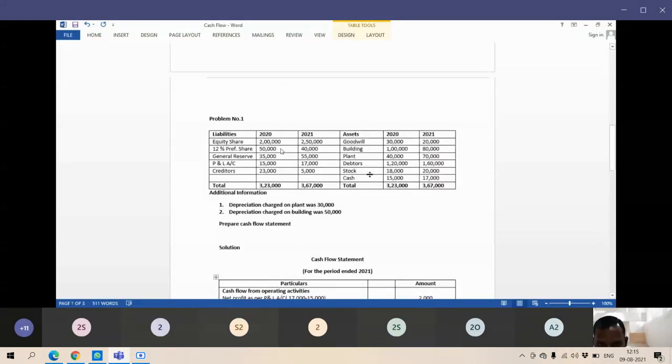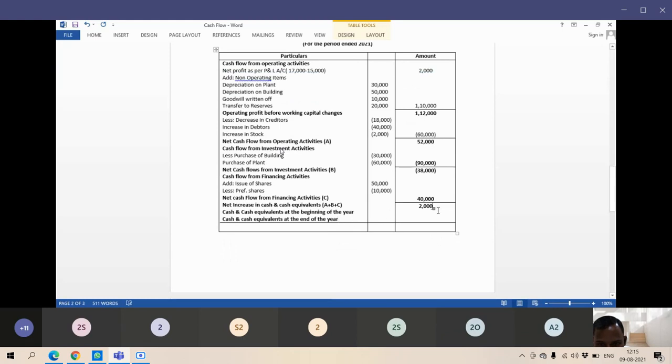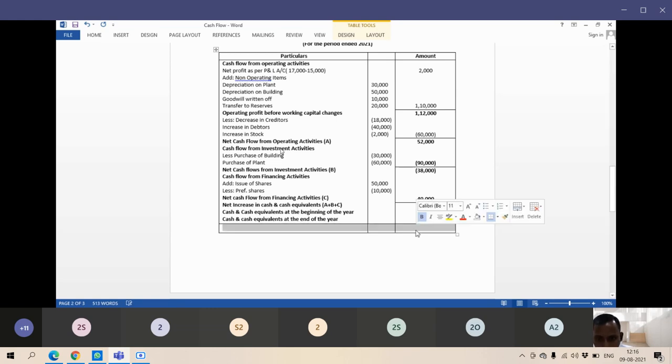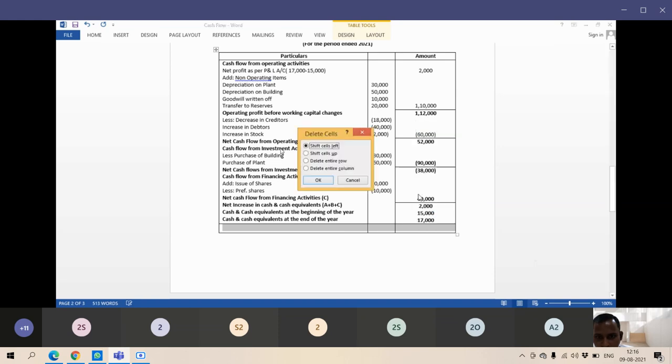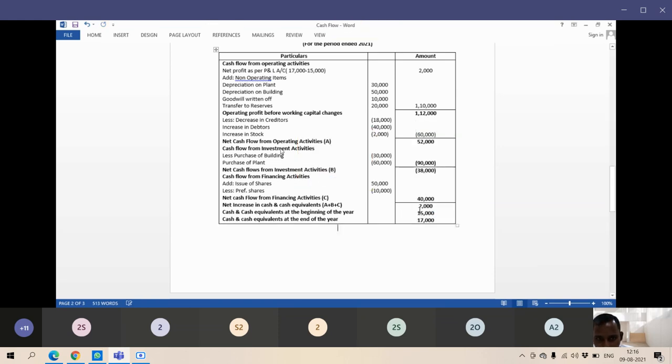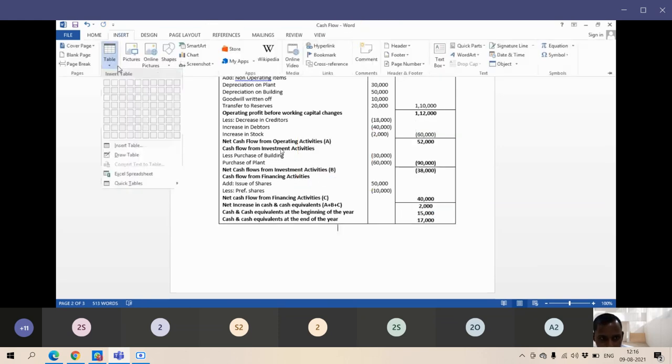Here our opening cash balance is 15,000, closing balance 17,000. Beginning of the year we have written 15,000, so automatically the closing balance should come 17,000. 15 plus this 2 is 17, automatically it will come. Then we will say our problem is correct.